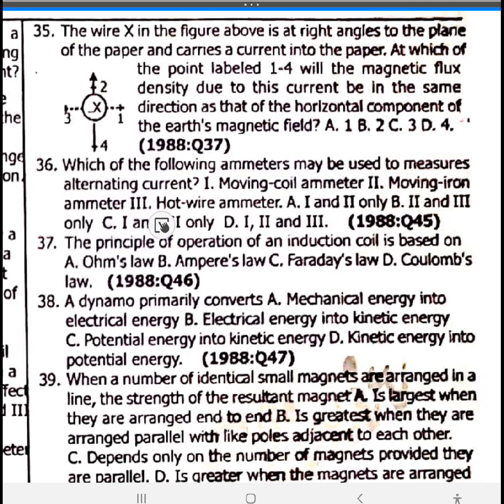Moving iron ammeter is used, and hot wire ammeter. Option B. Which of the following ammeters is used to measure alternating current? AC current. Both of them are ammeters, one is moving, the other one is hot. Most times people mistake this one and they ask it a lot. So which of the following ammeters is used to measure alternating current?